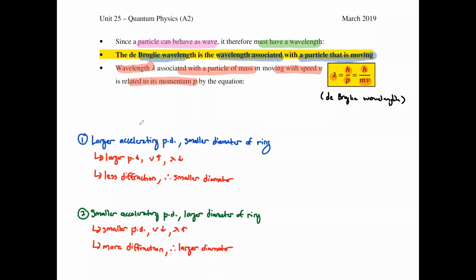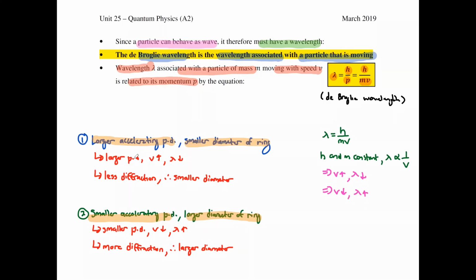If you recall what was mentioned in the previous page, a larger accelerating PD causes a smaller diameter of the ring, whereas a smaller accelerating PD causes a larger diameter of the ring. This can be related to the amount of diffraction you have with a given wavelength. If you look at the de Broglie wavelength equation from before, where lambda is equal to h over mv, Planck constant and mass being constant here would mean that your wavelength is inversely proportional to your speed, such that if your speed were to increase, your wavelength drops, and conversely, if your speed drops, your wavelength increases.